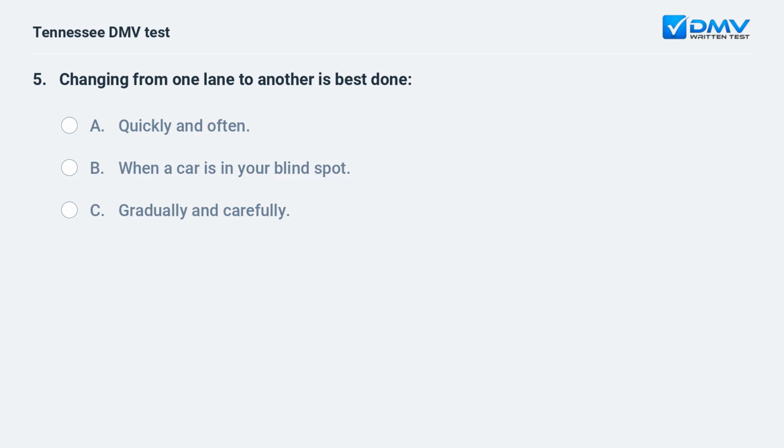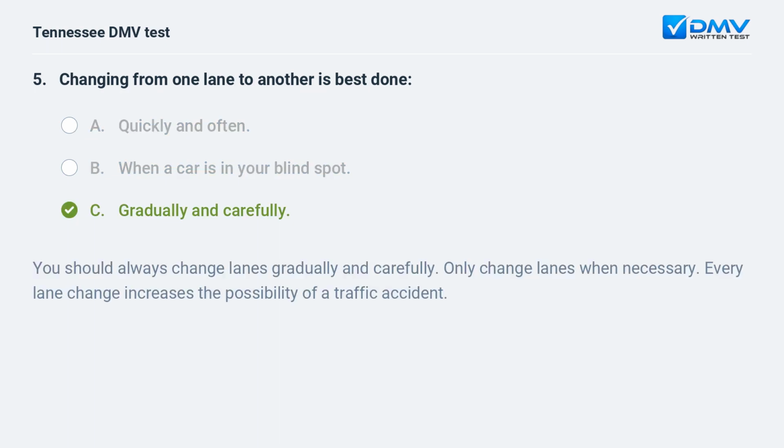Changing from one lane to another is best done: A. Quickly and often. B. When a car is in your blind spot. C. Gradually and carefully. You should always change lanes gradually and carefully. Only change lanes when necessary. Every lane change increases the possibility of a traffic accident.